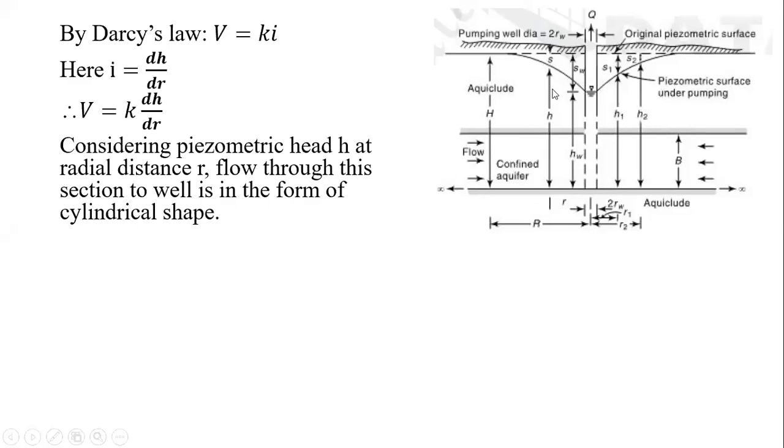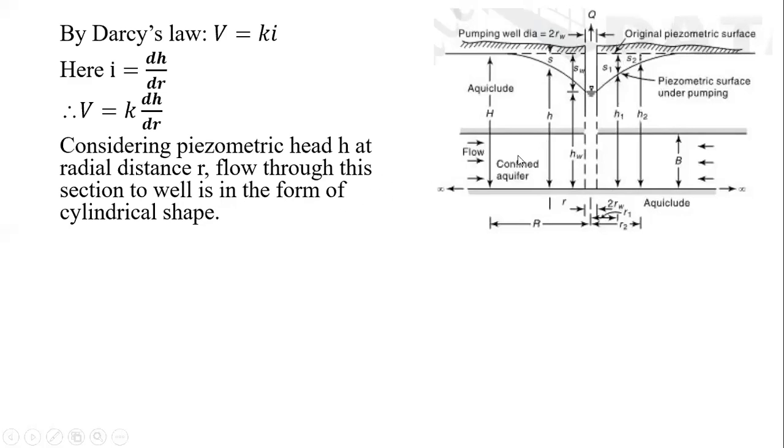So at a radial distance r, the piezometric head is a small h, and this will be the r here, and again the same r will be somewhere else, up to this point. In top view we get a circle, whereas in a cross section view we find it as the radial influence. So the flow will be through this section in the form of a cylindrical shape. I say cylindrical because it is round the same on both sides, it is in the form of a cylinder. So we are assuming it in the form of a cylindrical shape.